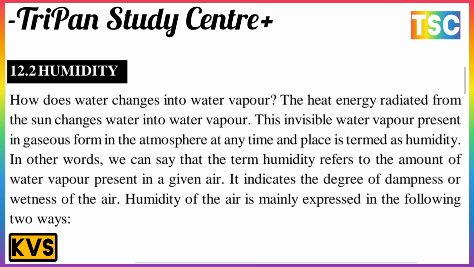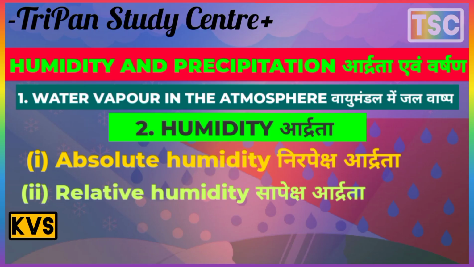In other words, we can say that the term humidity refers to the amount of water vapor present in a given air. It indicates the degree of dampness or wetness of the air. That is important, dampness and wetness of the air. Humidity of the air is mainly expressed in the following two ways. There are two most important ways here.